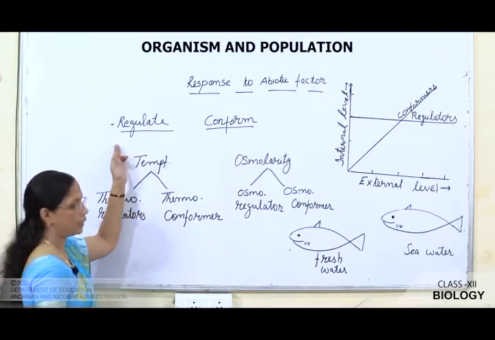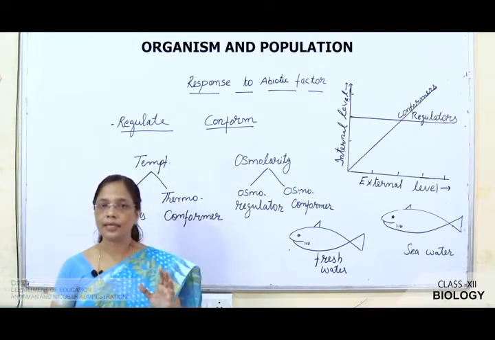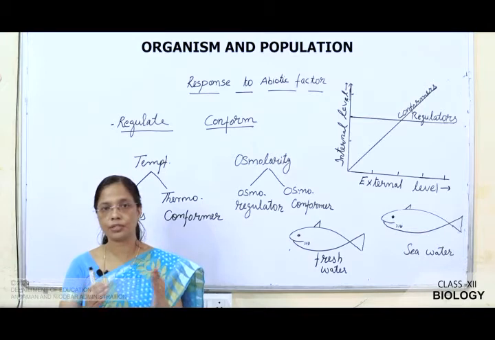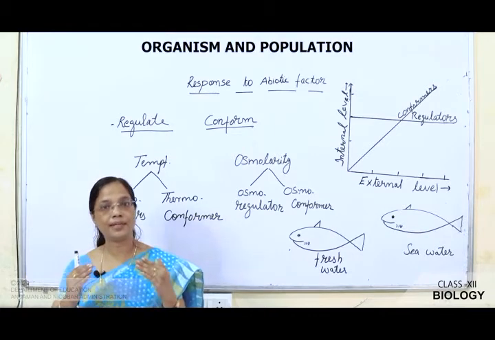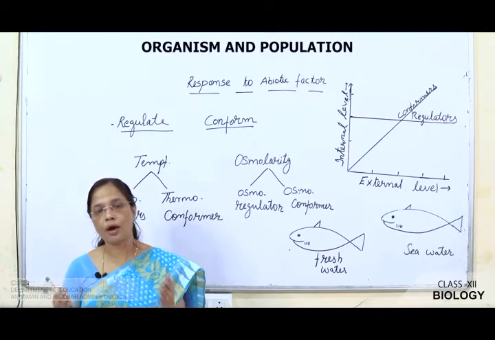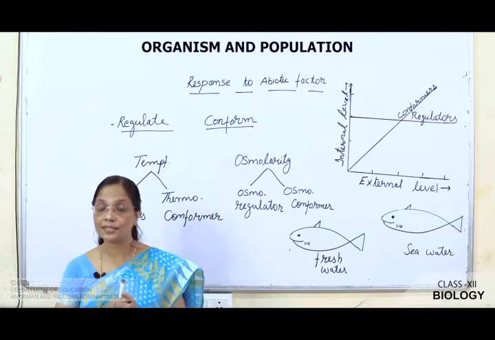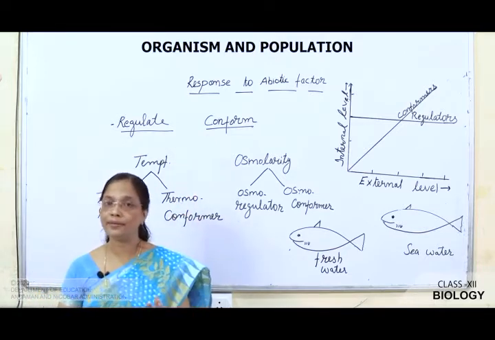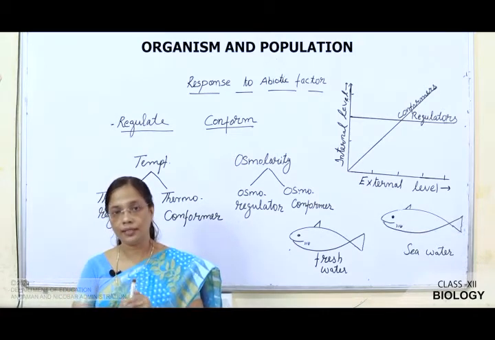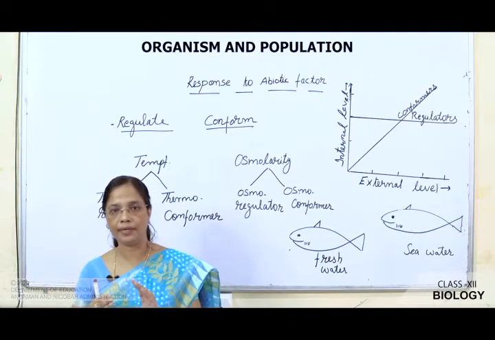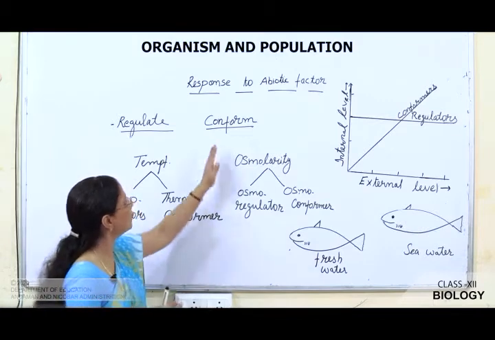So, what do you mean by regulate? There are certain organisms that can maintain a constant condition. A constant condition, that means the condition may be temperature or osmolarity. So, they are able to maintain a constant condition of the body. They never change according to the external environment. They are said to regulate. And conform means they are unable to maintain a constant condition. They adjust or change according to the external environmental condition. They are said to be conformers.